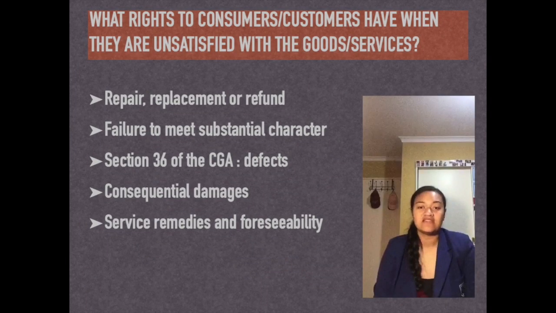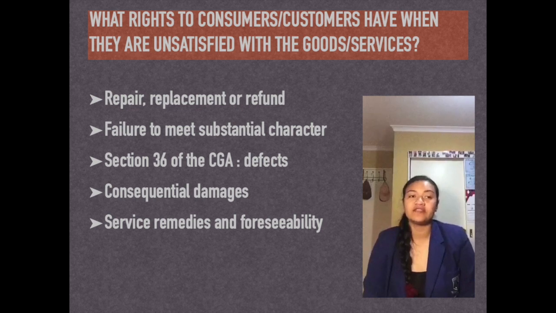If the customer is unsatisfied with the good or service, whether it be faulty or not meeting the requirements it should have come with, then the customer has the right to get a replacement or repair. If the customer is still not satisfied, then they have the right to get a refund from the supplier they got the good from, according to Section 19 of the CGA. However, if the good was purchased by the customer to be resupplied in trade, used in production or manufacture, or to fix any other good or fixture, then the CGA does not apply.